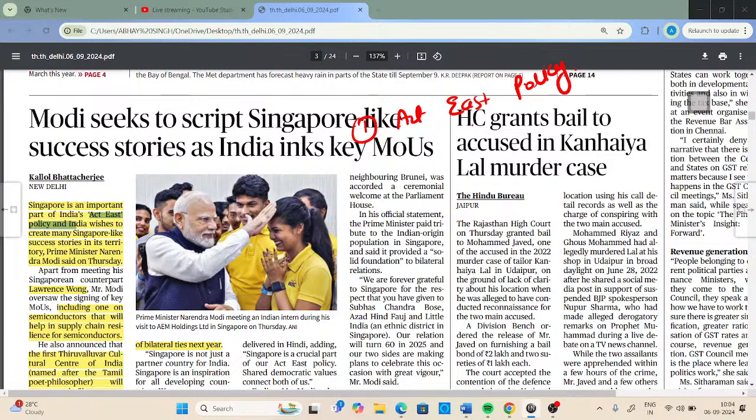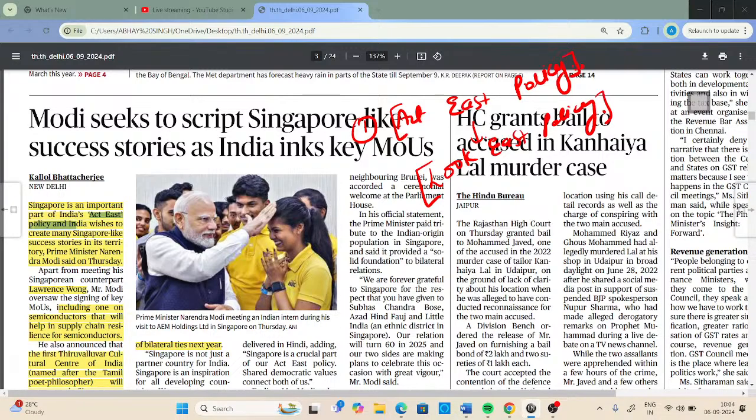Act East policy was preceded by Look East policy. So now these are two policies, Look East policy and Act East policy. Act East policy replaced Look East policy in November 2014. So this is one piece of news that is important for us.